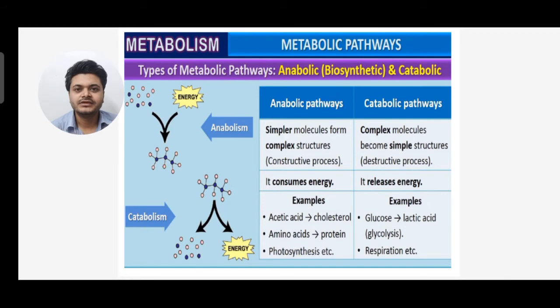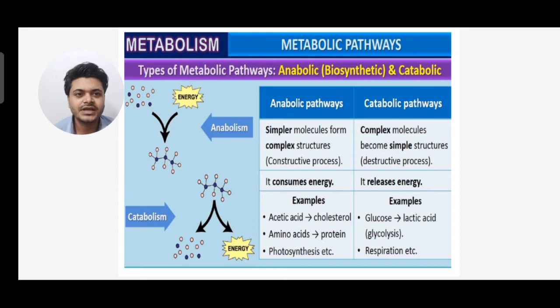Next we have the types of metabolic pathway. One is anabolic, biosynthetic, another is catabolic. So let's see the differences between anabolic and catabolic processes. You can see the differences are given for anabolic pathway and catabolic pathway.